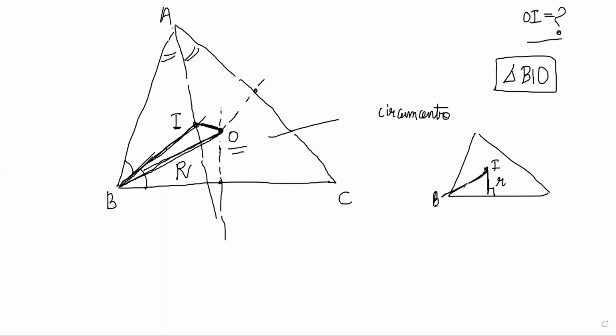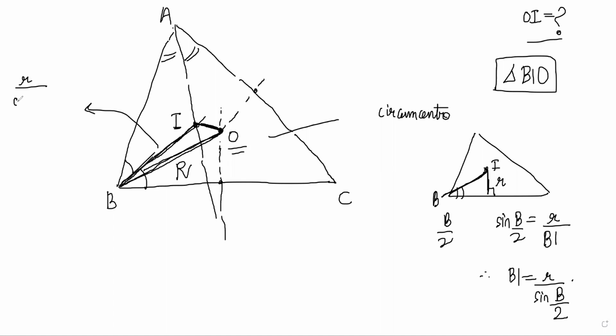Yes, sir. And this angle is B by 2 because it is an angle bisector. So you can say that sine of B by 2 is equal to small r by BI. Therefore, BI is equal to small r by sine B by 2, right? Correct. So BI length is also known. It is small r by sine B by 2. And this length is also known. Now all you need to do is find out this angle in the middle. The angle in the middle will be easy to find because we know overall this angle is equal to B by 2, which is because it is a bisector.